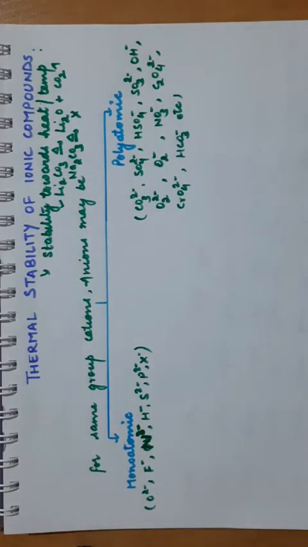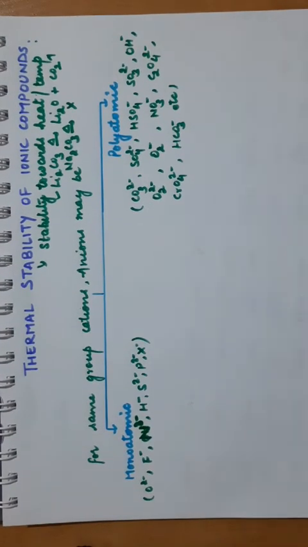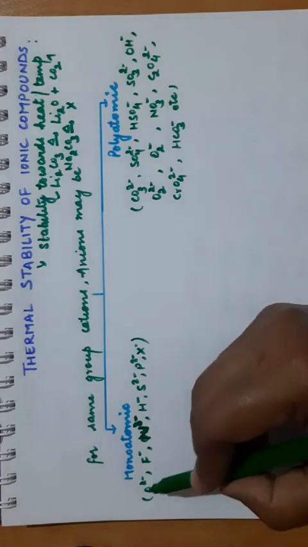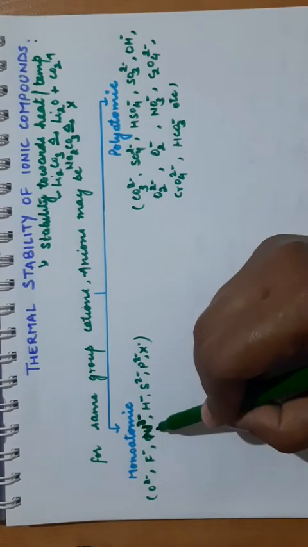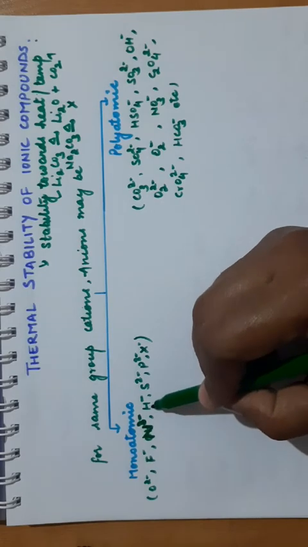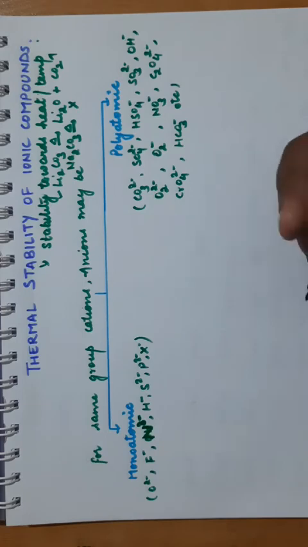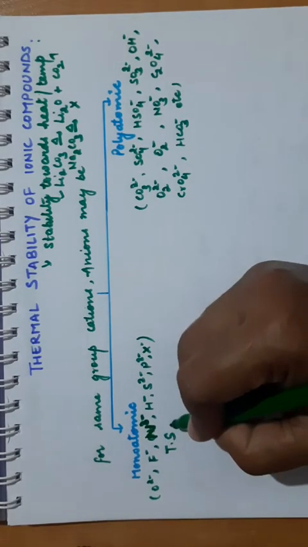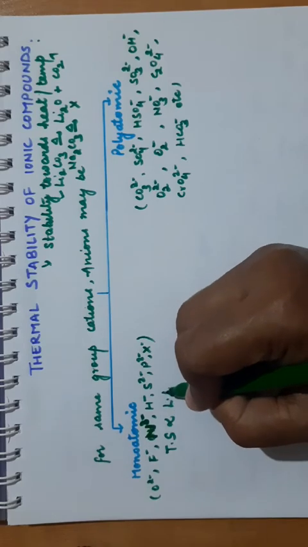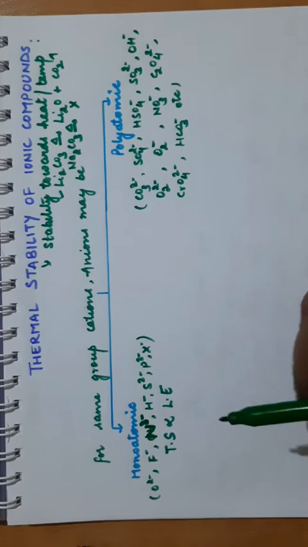Monoatomic means made of only one atom, like the oxide ion, all the halide ions, nitride ion N3 minus, hydride ion, sulfide, phosphide. All these are monoatomic, and in such cases the thermal stability is directly proportional to lattice energy.